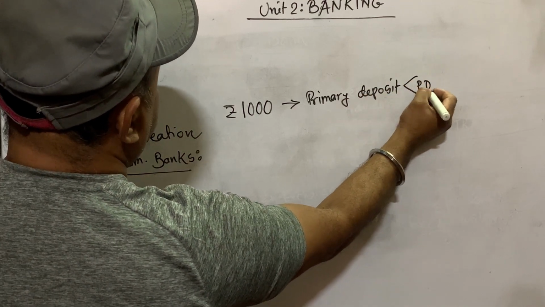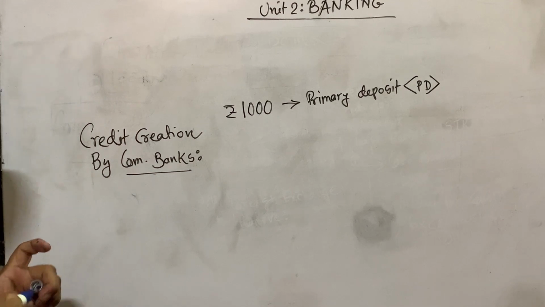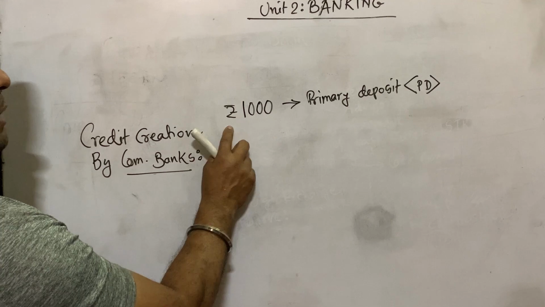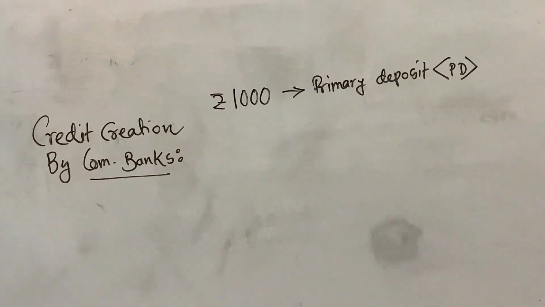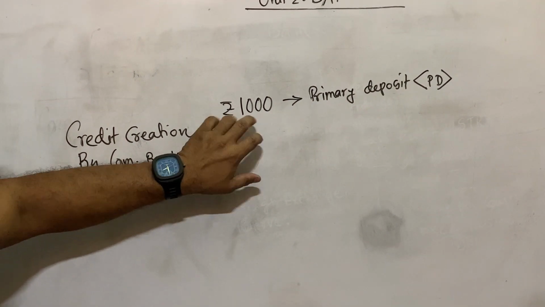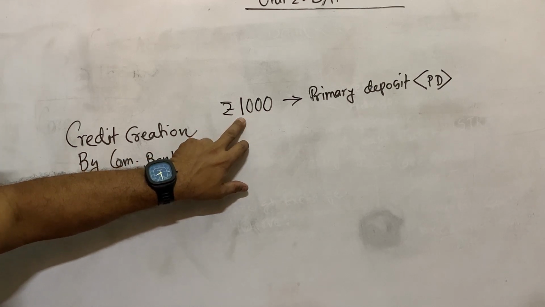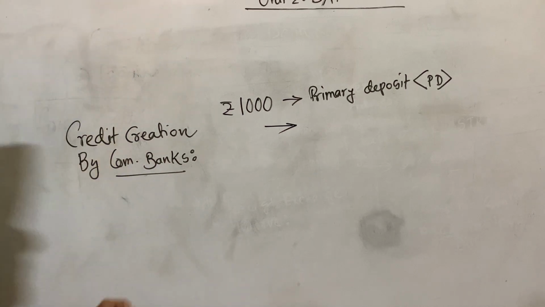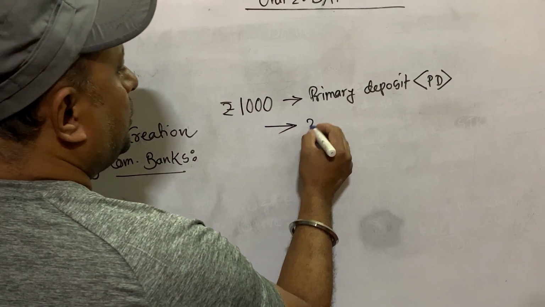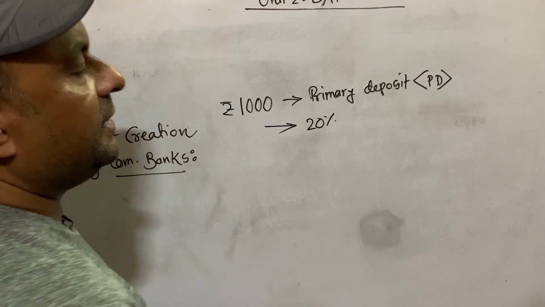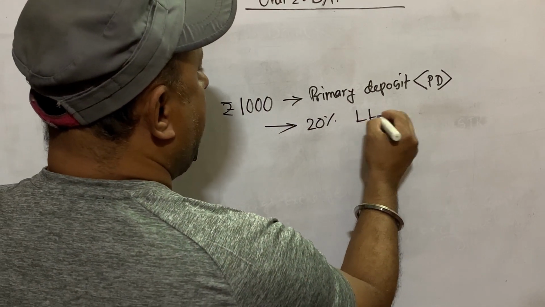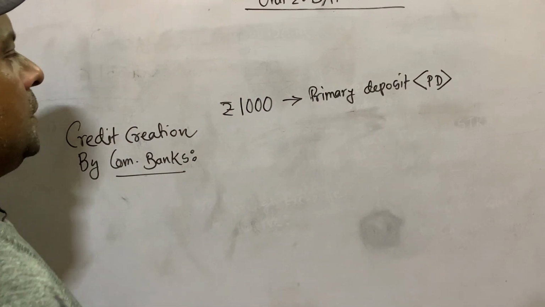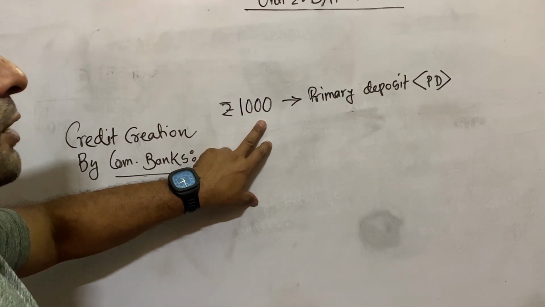Primary deposit, PD. This is the primary deposit, means the bank started business with that 1000 rupees. Now when the bank receives 1000 rupees, it is not possible for the bank to give loan of all the money. The bank has to deposit a certain amount of money as legal reserve. Suppose 20% is the legal reserve ratio, LRR. So 1000 is the primary deposit of the commercial bank.